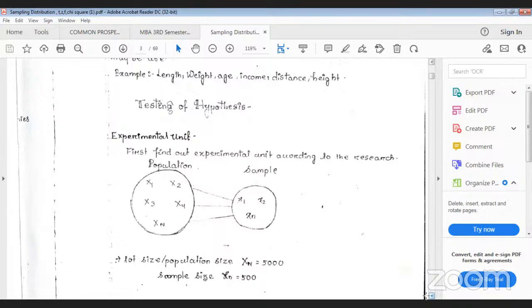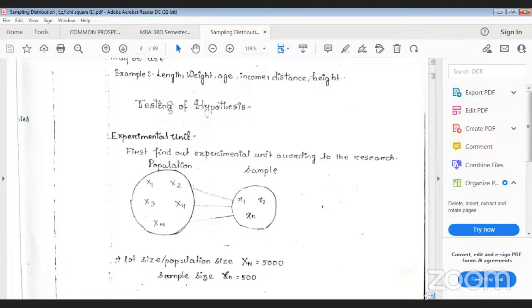in any type of research, it is very difficult to touch each and every individual item in that population. Population means total in aggregate. Suppose you want to study the university students, and in the university there are 5,000 students, and it is very difficult to touch each and every unit. Each and every unit means experimental unit. What is the experimental unit? For what you have to study? For the student only. That's why students are known as experimental units. Each and every individual student is known as an experimental unit.